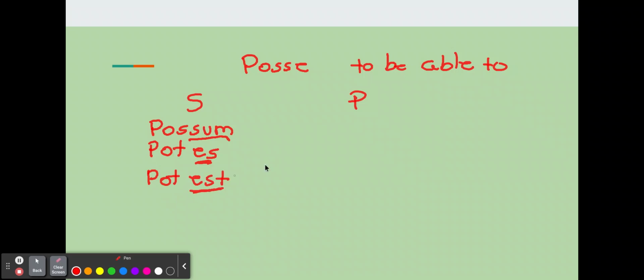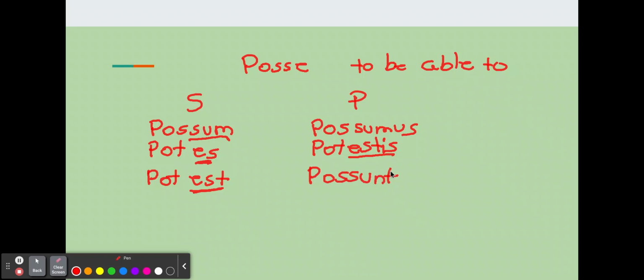So you can see these endings. Then we have possumus, that's we are able to. Potestis, you all are able to. And possunt, they are able to. So you have to kind of memorize the irregular verbs. All right, let's write some words.